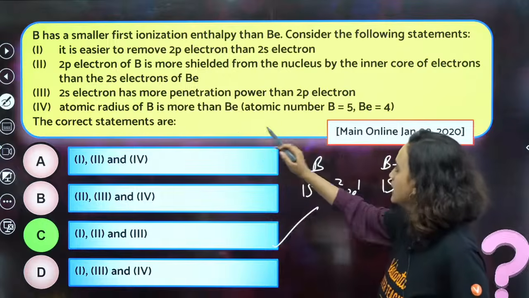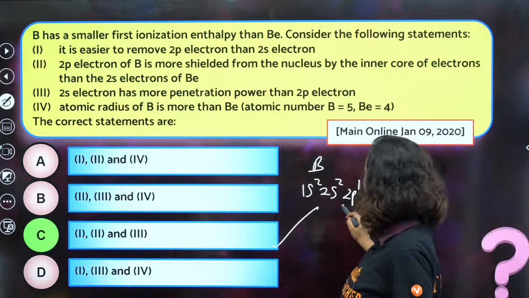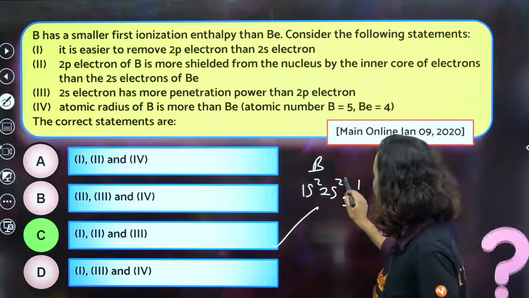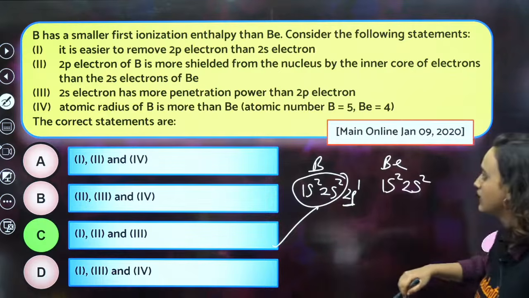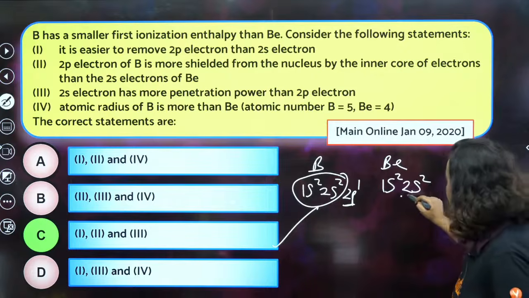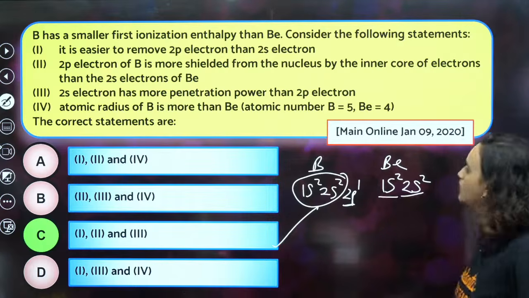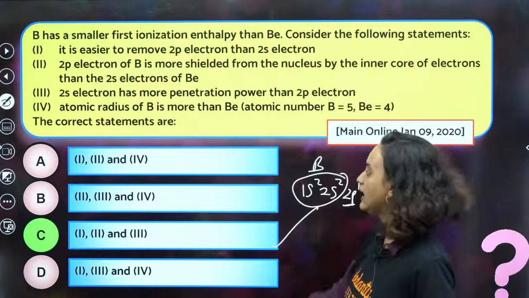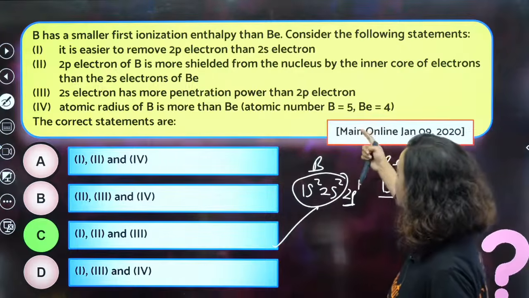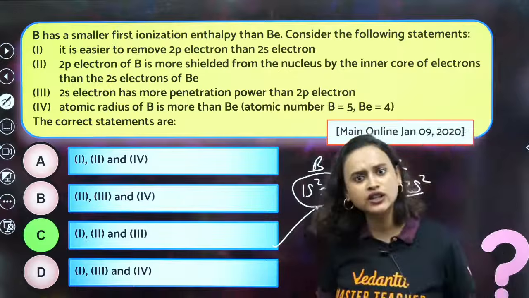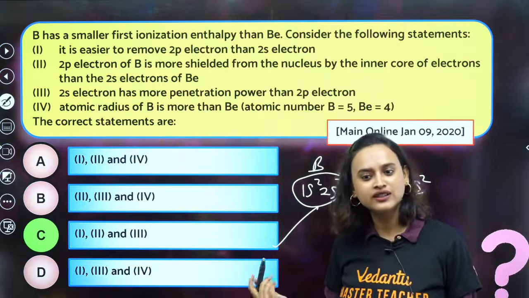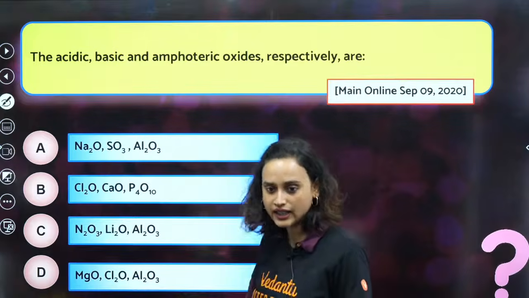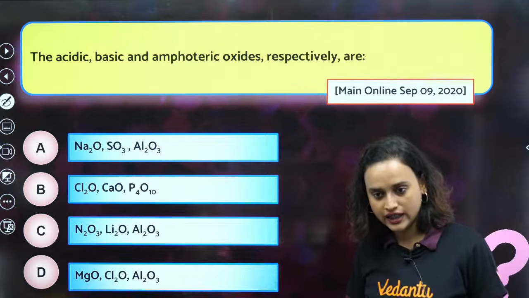So the 2p electron of boron is shielded from the nucleus by 1s2 and 2s2, whereas the 2s electron is getting shielded only by 1s2. So obviously option 2 is also correct. And the 2s electron has more penetration power than the 2p electron. Absolutely, that is also true. So option C is the correct answer. Got it? Clear?